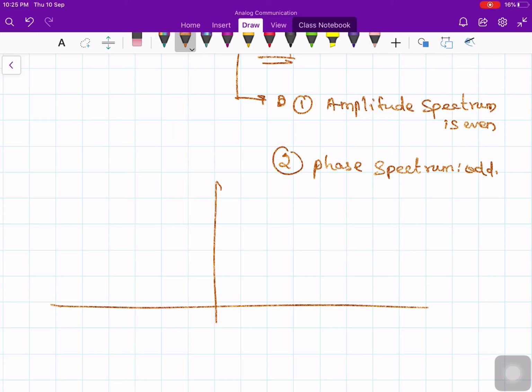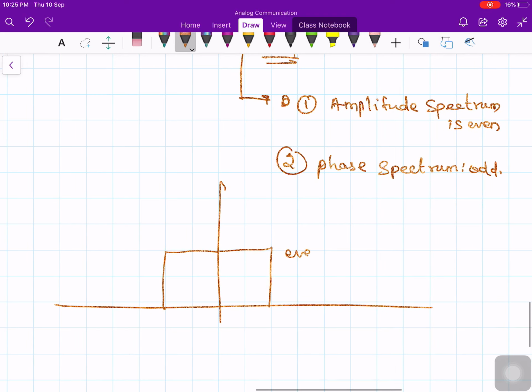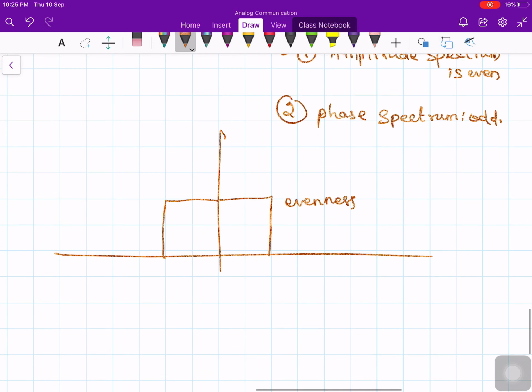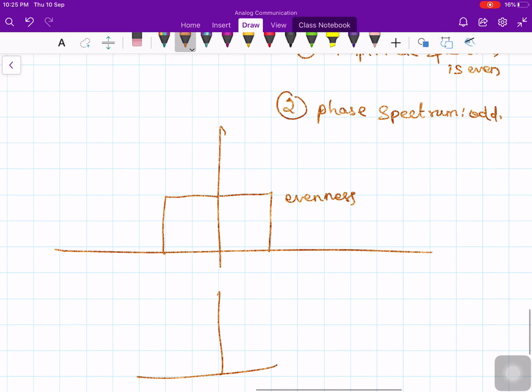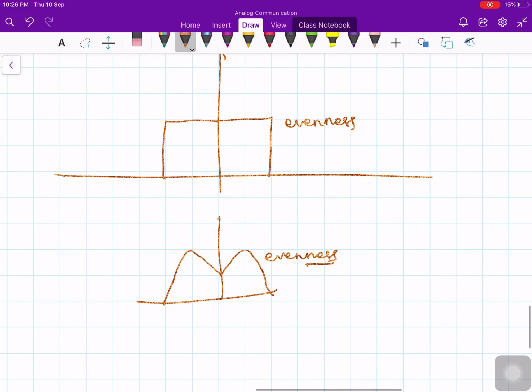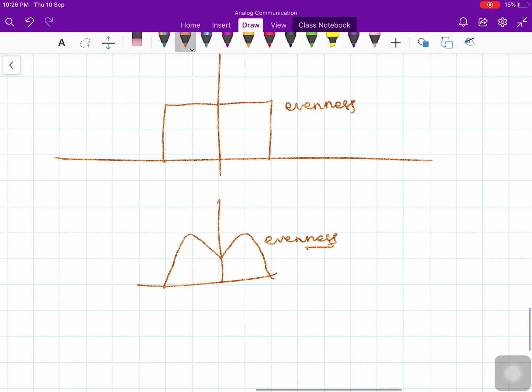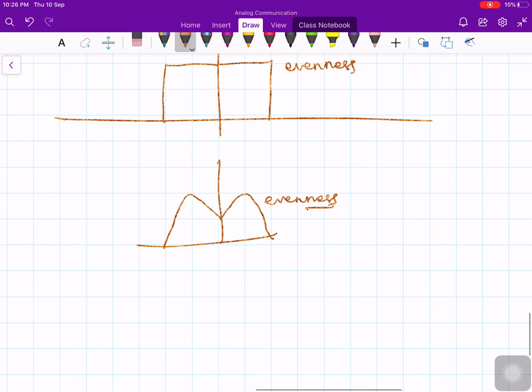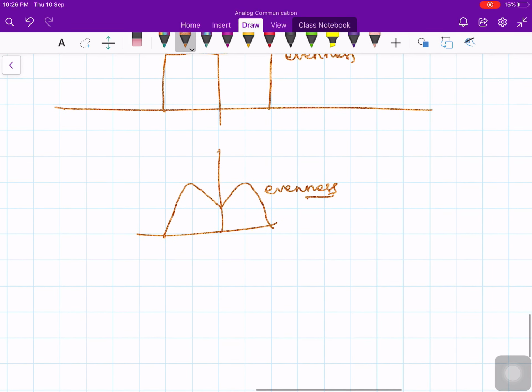Suppose I know the spectrum on the right hand side like this, then the left hand side will also be like this because of the evenness. That is what we mean by even symmetric. Magnitude is even and phase spectrum is an odd function. So with the odd and even properties of a signal, we can construct the negative side also.